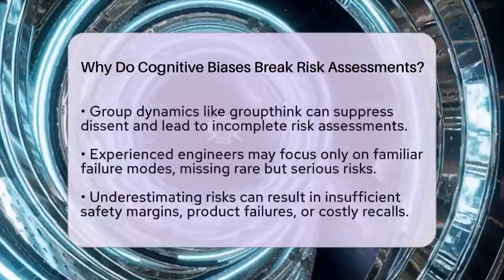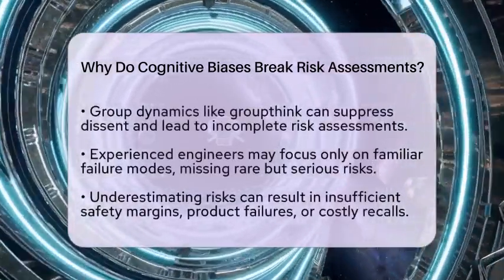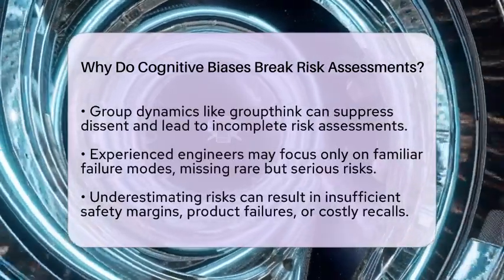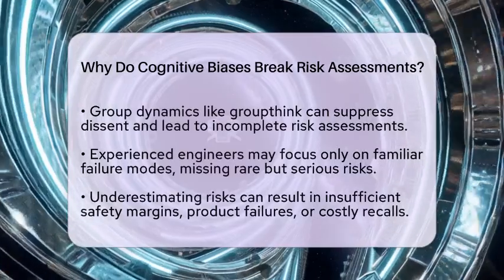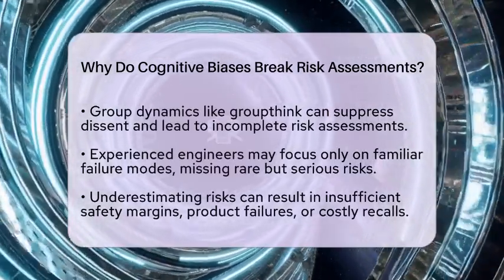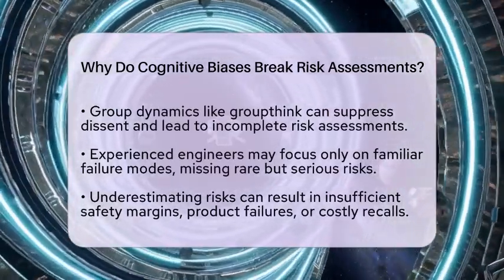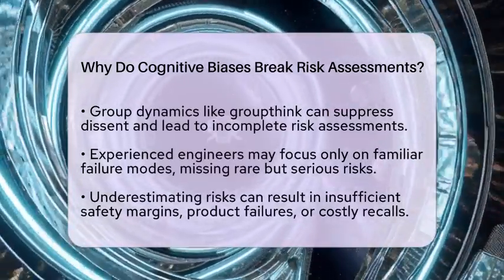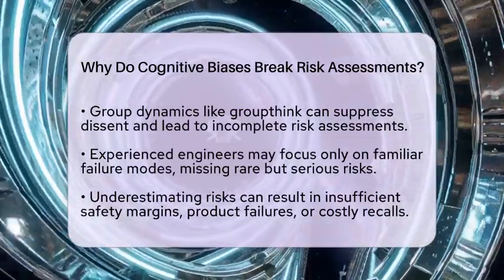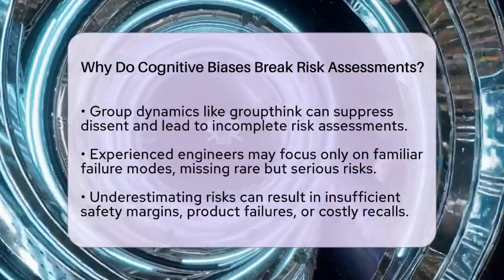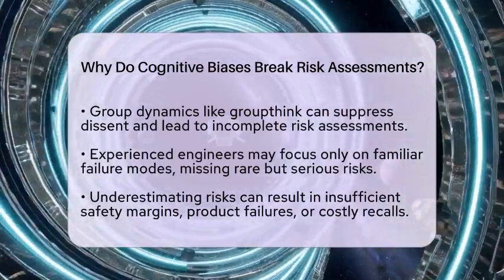Group dynamics can make this worse. When teams work together, groupthink can suppress dissenting opinions, leading everyone to agree on a risk view that's incomplete or biased. Experienced engineers might focus only on familiar failure modes, missing new or less obvious risks. This tunnel vision can cause us to ignore rare but high-impact failures that could be catastrophic.